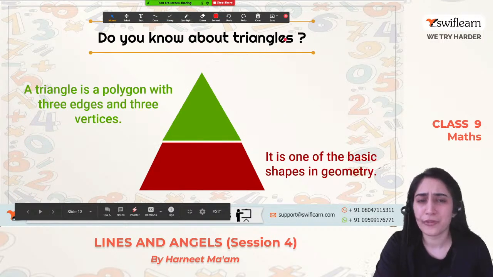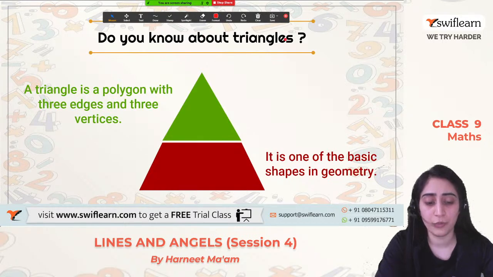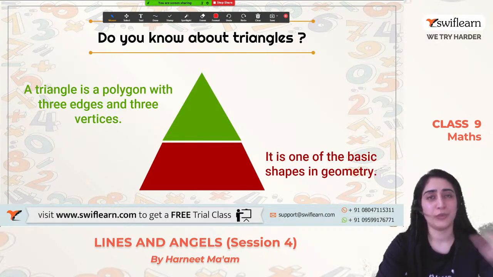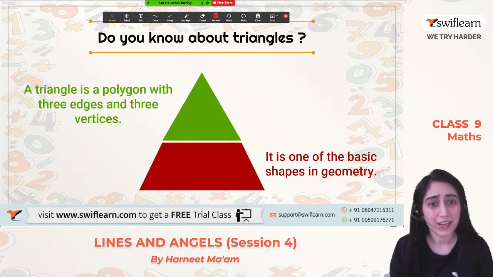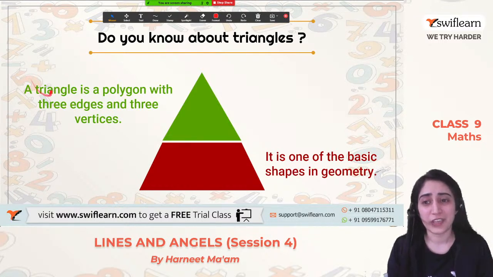Do you know about the triangles? If I ask you what is a triangle, will you be able to explain what is a triangle? We all know triangles have 3 sides, 3 angles, right? This is what a triangle is. Basically, we have already learned that since we were young. A triangle is a polygon with 3 edges and 3 vertices. So there are 3 edges, that means 3 sides, and 3 vertices. This green one, we can say it's a triangle.